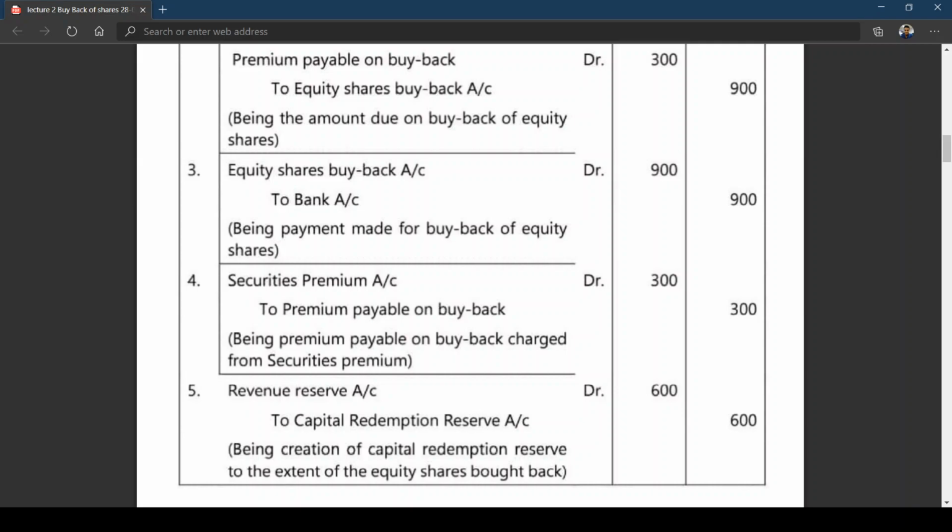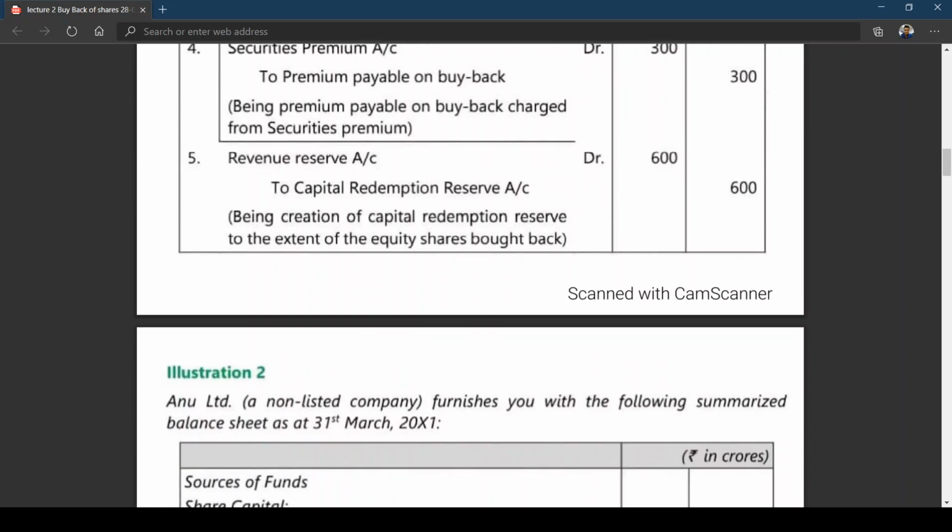In the last class, we have seen that the CRR can be used for issue of bonus shares. Am I right? So here we are debiting revenue reserve account and we are creating capital redemption reserve account. You can see the narration also, being creation of CRR to the extent of equity shares bought back. Here, to the extent means to the extent of nominal value. So I think this is a simple illustration. You can expect a short question of 4 marks or 5 marks. I think you can easily score this.